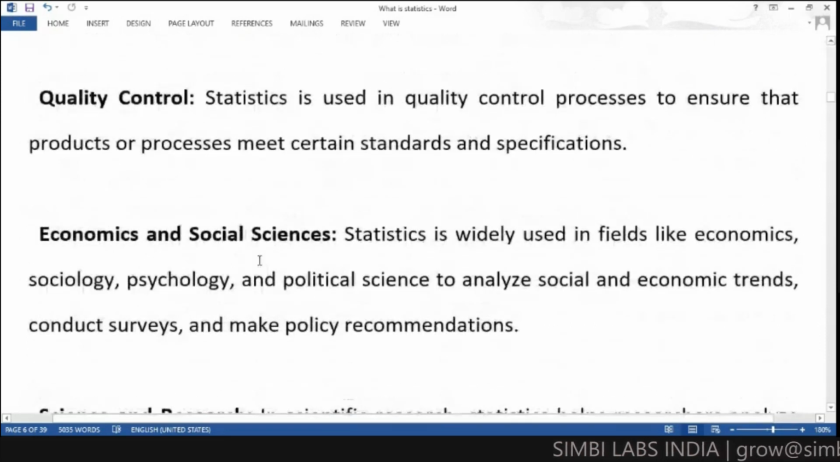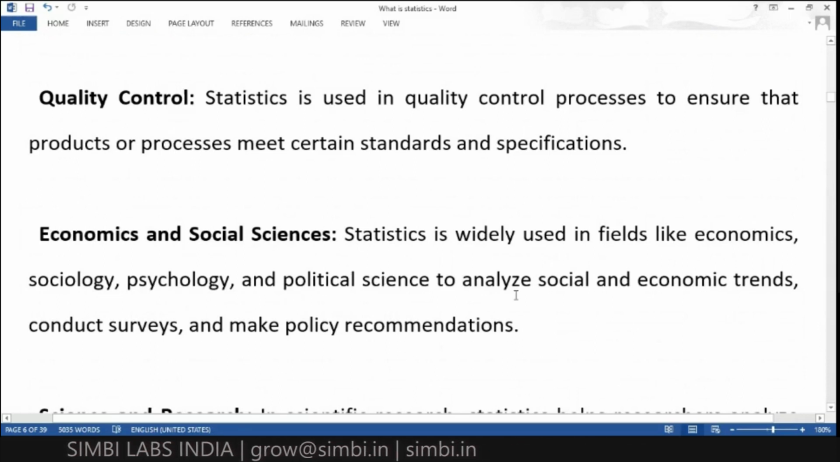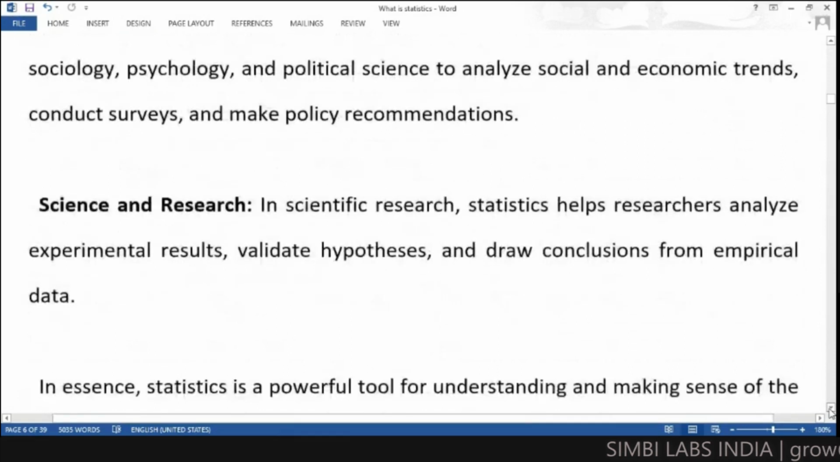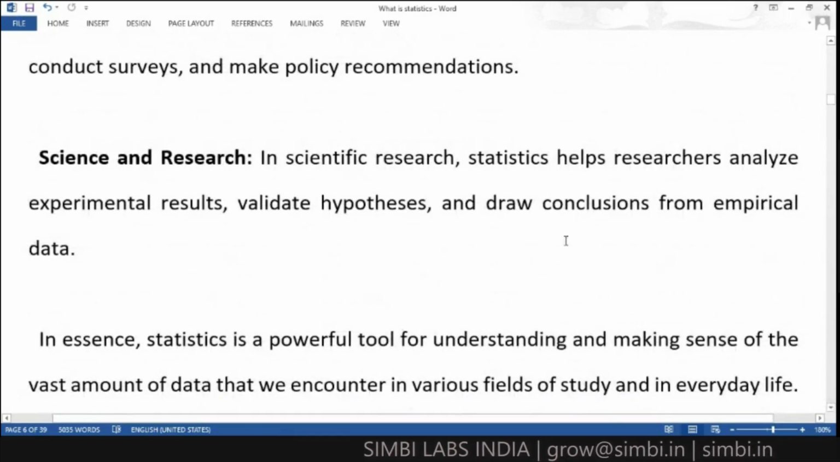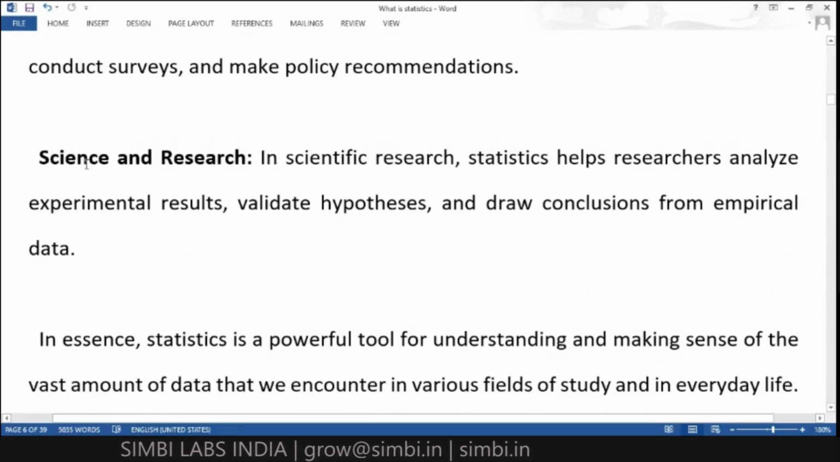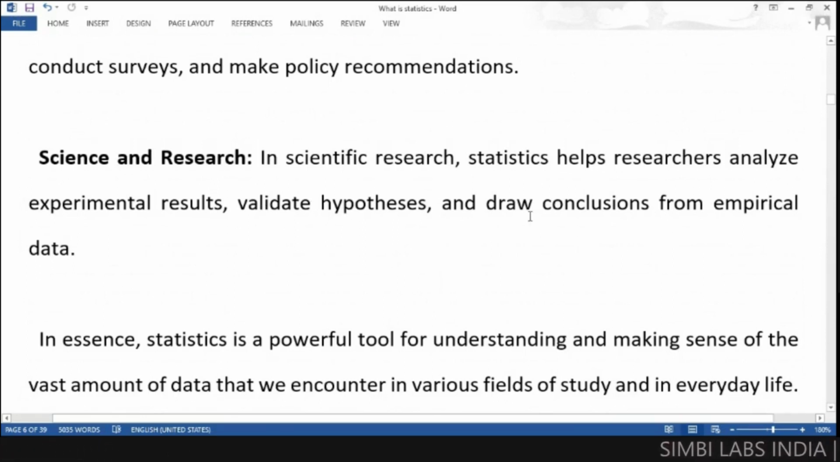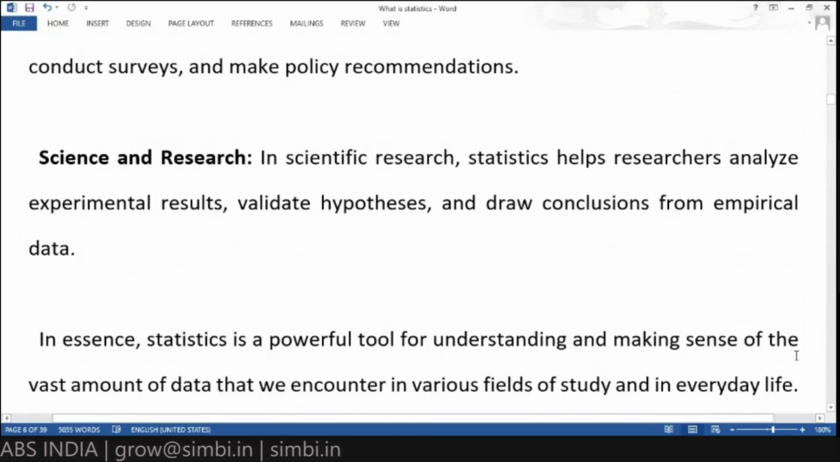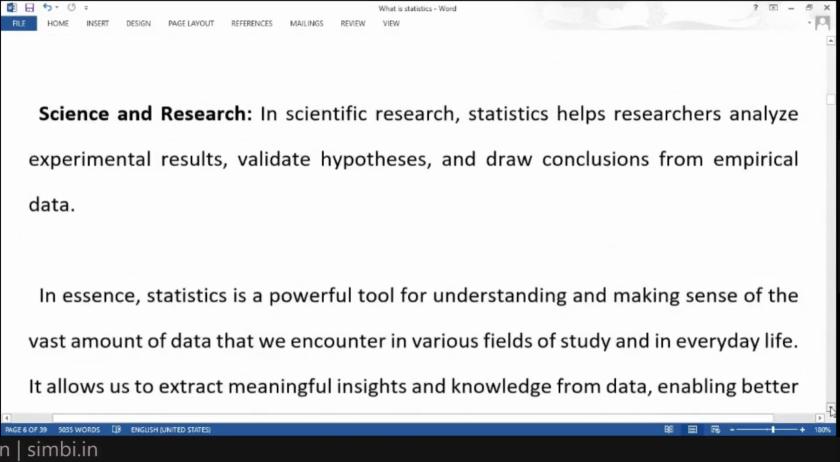In economics and social sciences, we can see fields like economics, sociology, psychology, and political science using statistics. And in science and research, when we are doing practicals and researching anything, we need statistical information to do those experiments. For validating the hypothesis and drawing conclusions, we must use statistical formulas. These are some of the areas we have seen where statistics is serving.